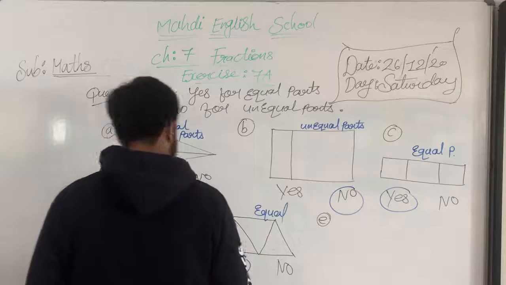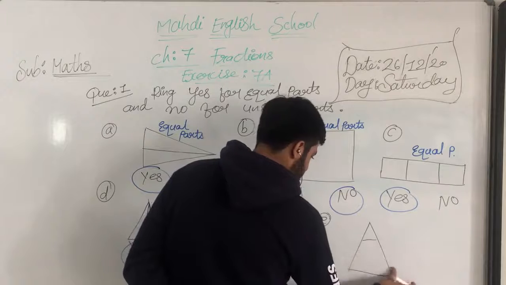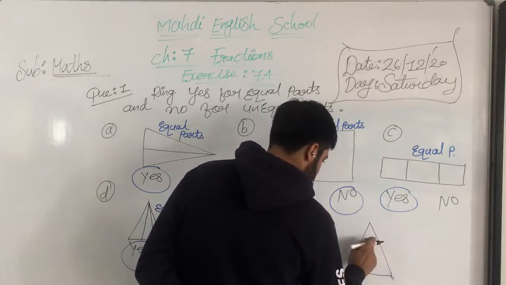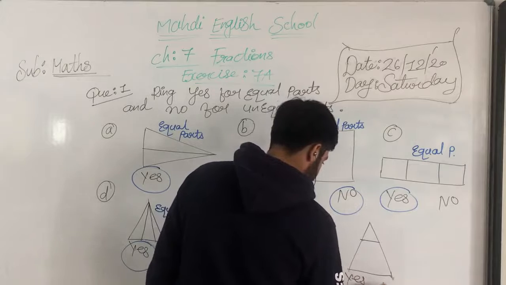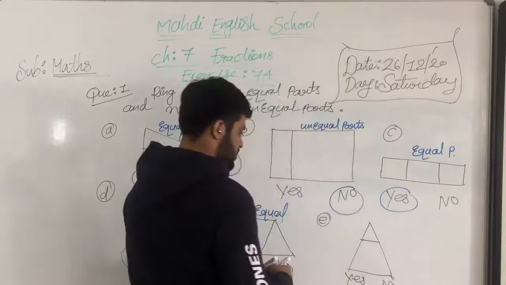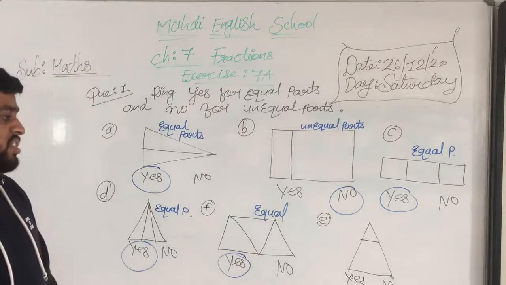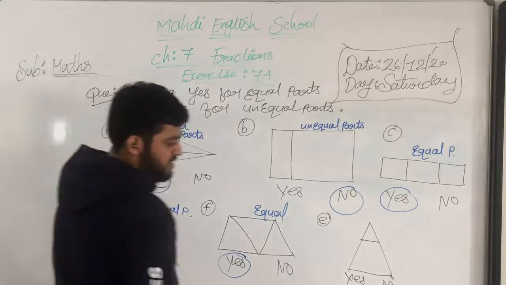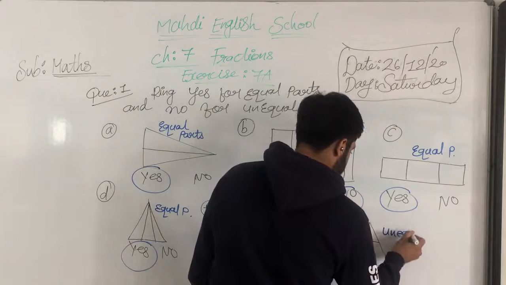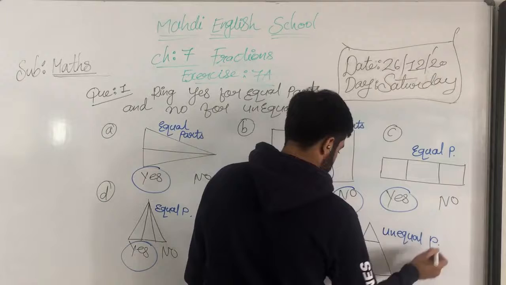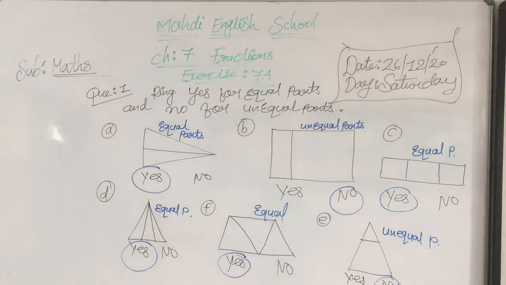Okay, and what is question number E? Let's say a triangle, a shape like this. So what should we have mentioned? What are we concluding from this shape's fraction? It's not divided into equal parts. So unequal parts, which means no. Understood? Note it down in your book, my dear students, fast.